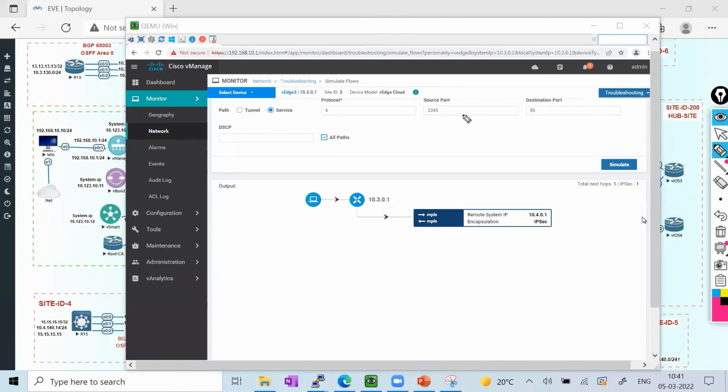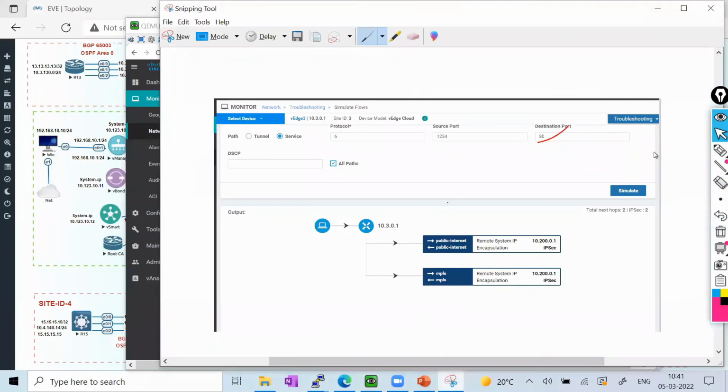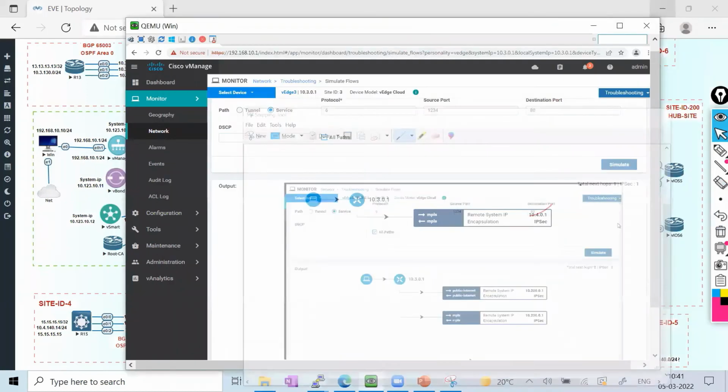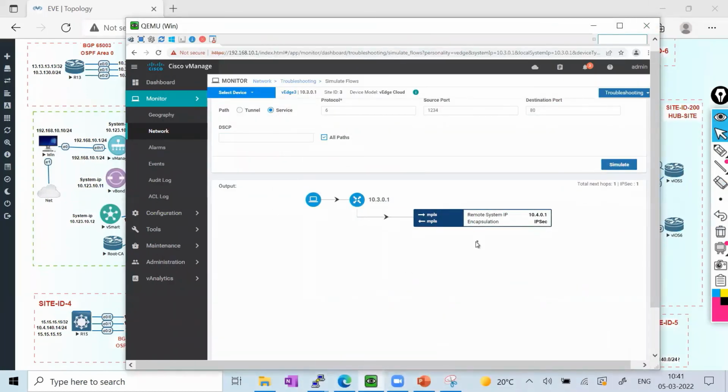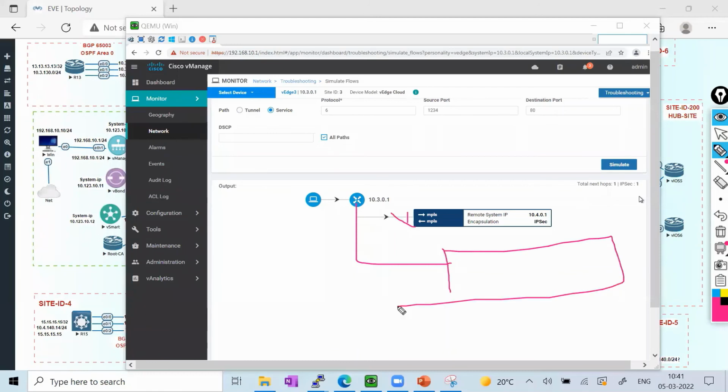So the source port could be anything. Earlier I had taken 1, 2, 3, 4, 5. You can take 1, 2, 3, 4, any number. Still, for the destination, it keeps going to the MPLS. So this was the earlier output for port 80. You can see 1, 2, 3, 4 on port 6. It was going via both of the colors, but now the only preferred color is the MPLS. Till the time we don't have latency, jitter, and loss on this link, it keeps going on this link. But if the loss, latency, and jitter become high on this link, it goes via the public internet. So this is the beauty of application aware routing.